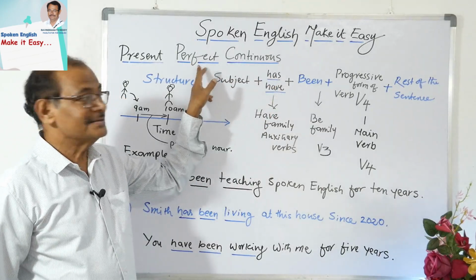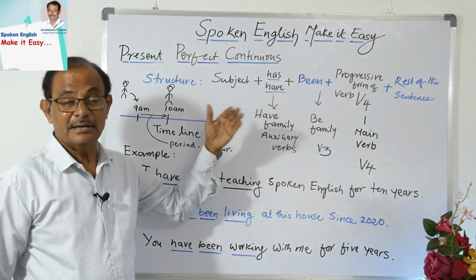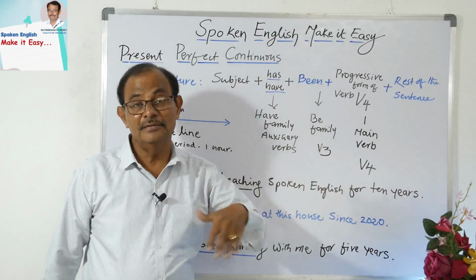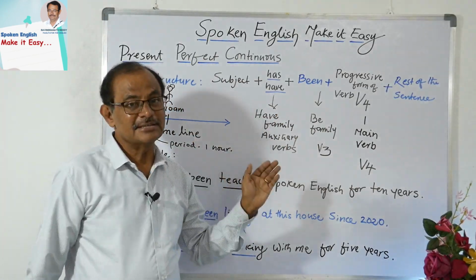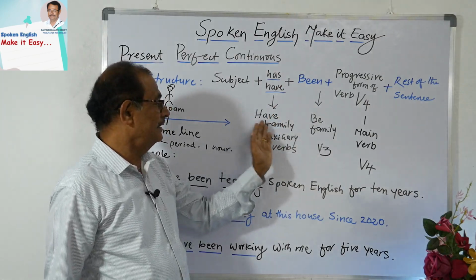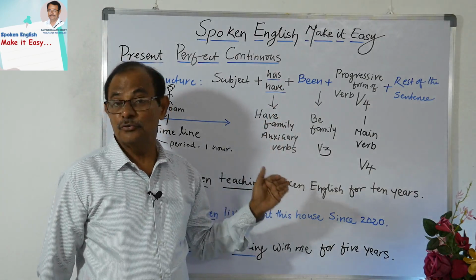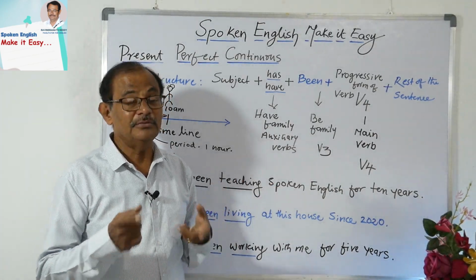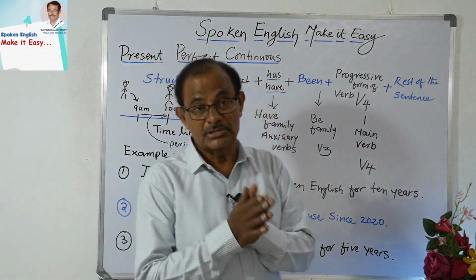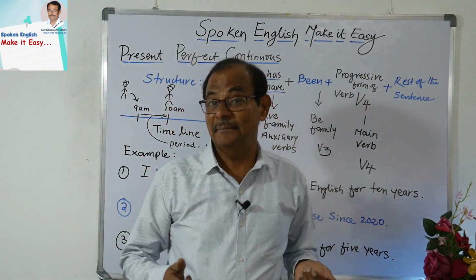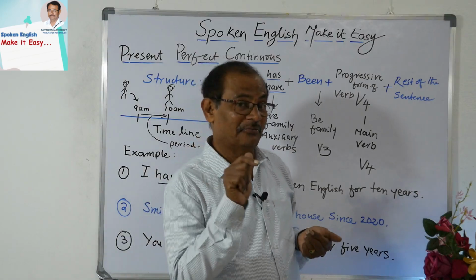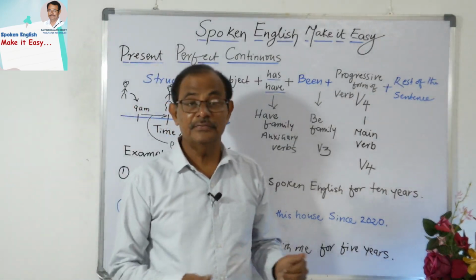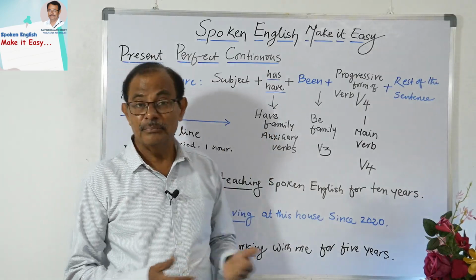So the perfect nature is represented by the two auxiliaries of the have family in this structure, has and have. Always, I told you, has and have must be followed by V3, in the present perfect. You know very well, has for a singular subject and have for a plural subject.